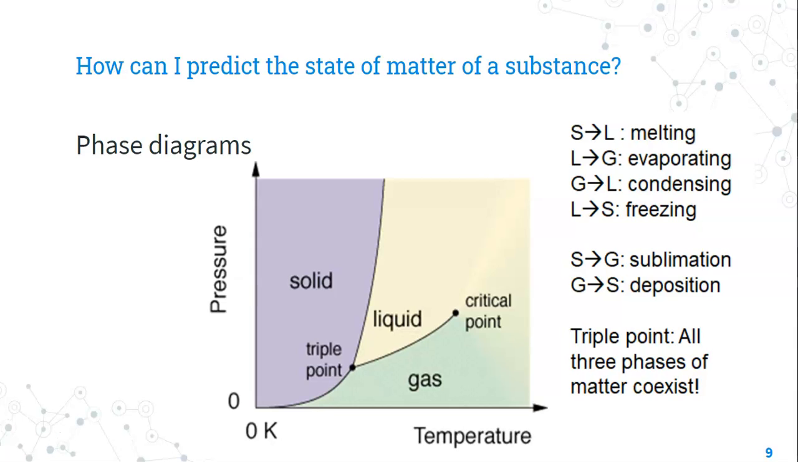Now, at the triple point, all three phases of matter coexist. So imagine ice water boiling. And so often this happens at a lower pressure and temperature.